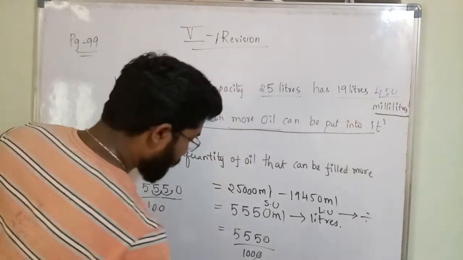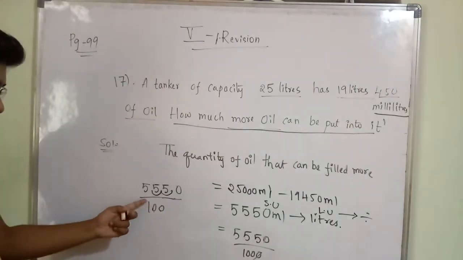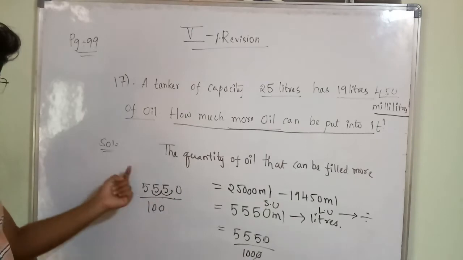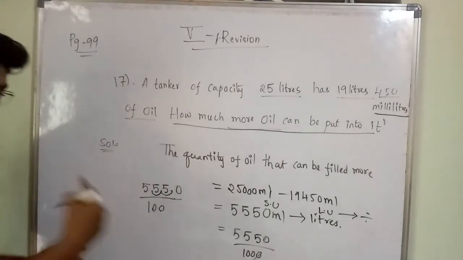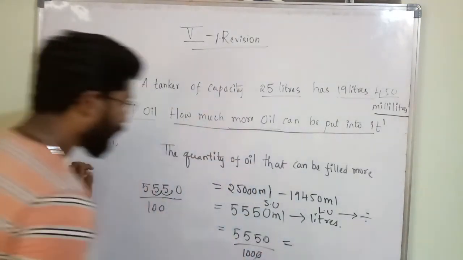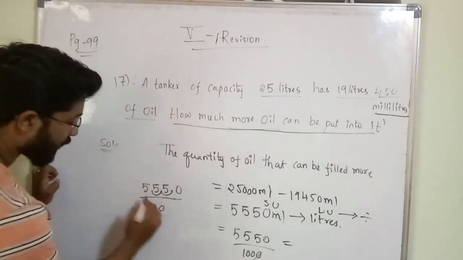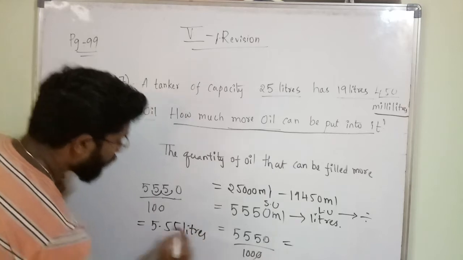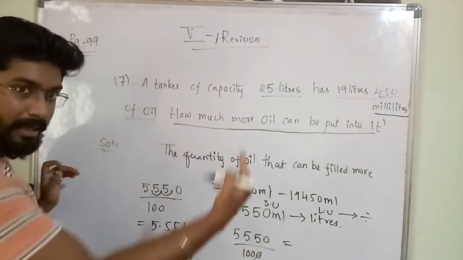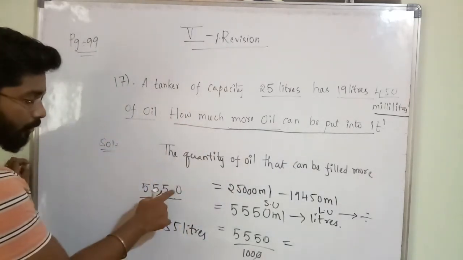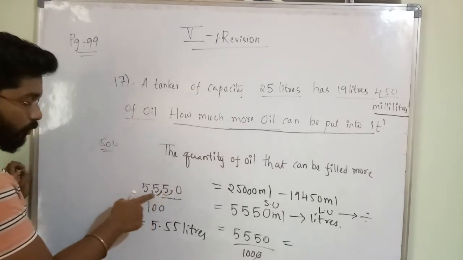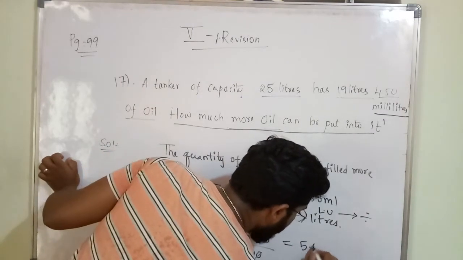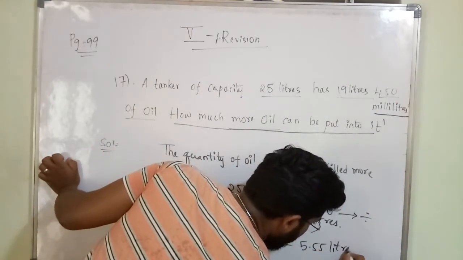That means we have done the division. Here we are having 2 zeros. Now you have to shift 2 digits. So after dividing, what will I get? What is the final answer? 5.55 liters. How many zeros are there? That many times you have to shift. Here 2 zeros are there, the point is here, so I am shifting 2 times. So what I got? 5.55 liters.